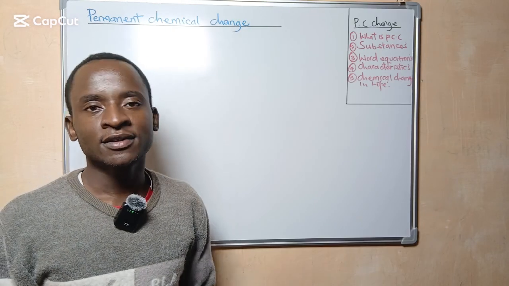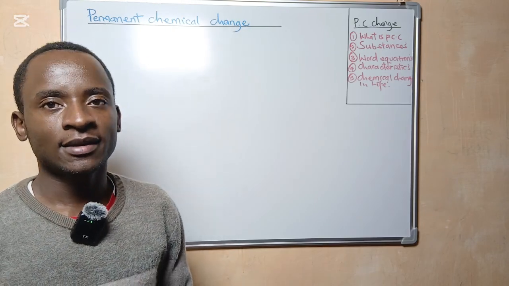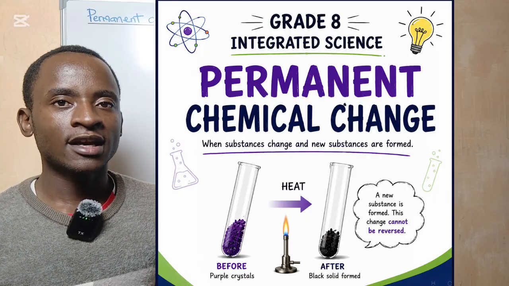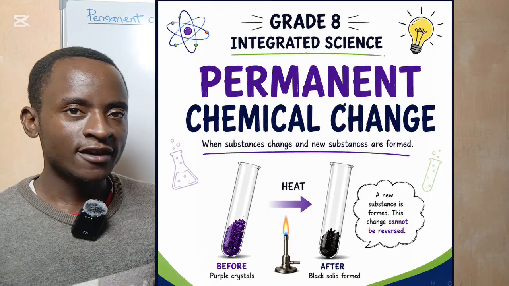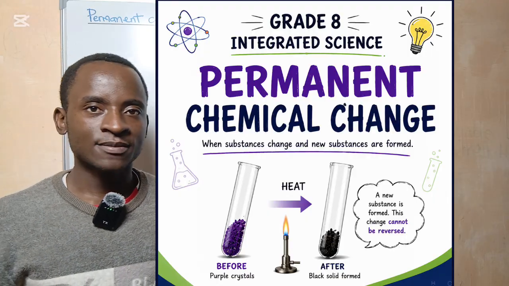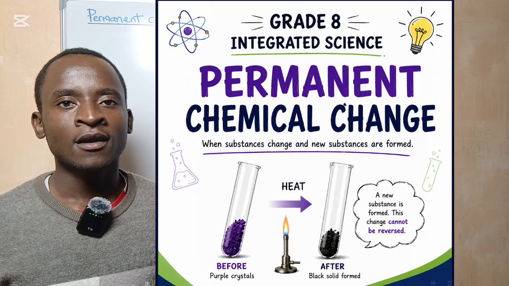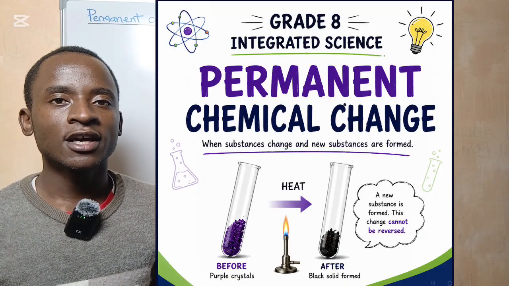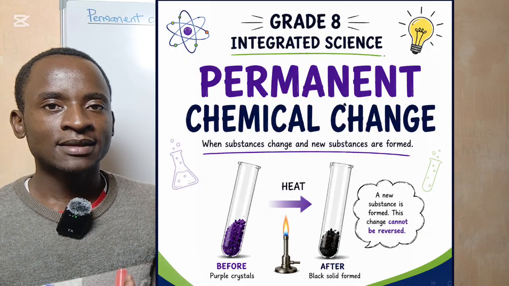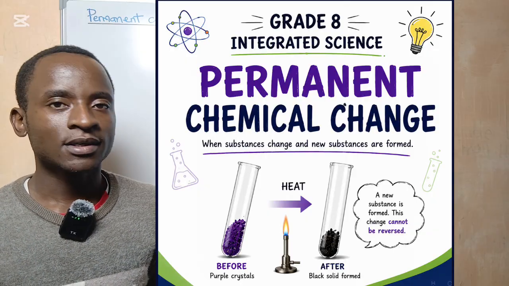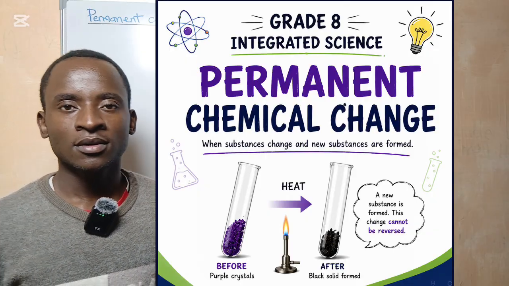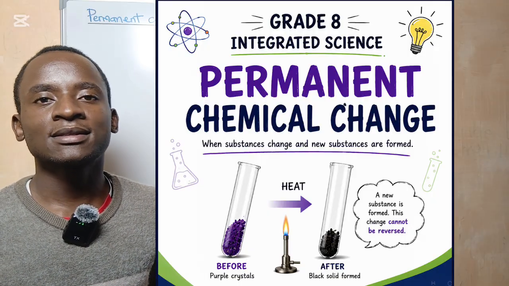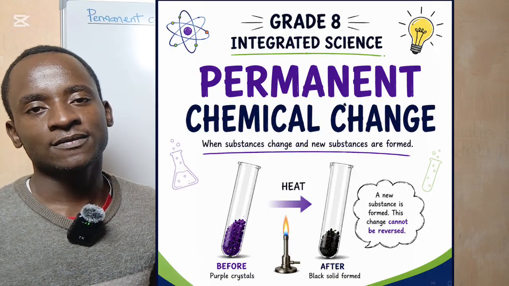Come back again to these classes, these lessons. So we have been having lessons on effects of heat on substances. Remember, we began by looking at the type of changes that substances undergo when subjected to various conditions of temperature, or when these substances are subjected to heat.